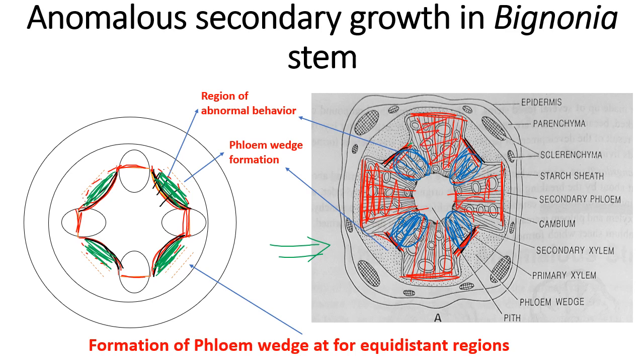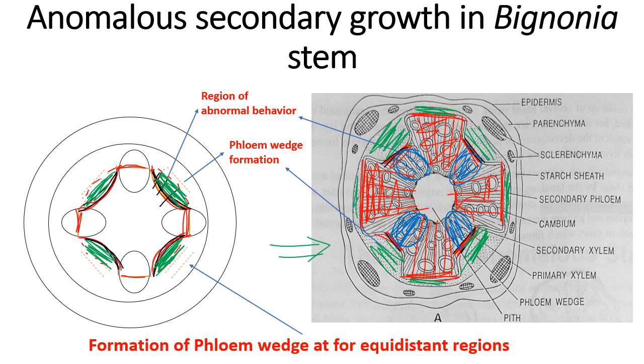On the other hand, here the amount of phloem is less, and here the amount of phloem is more, and so on alternately.